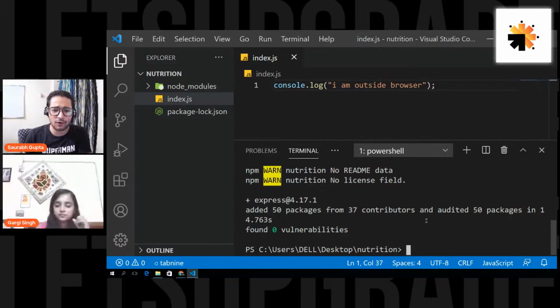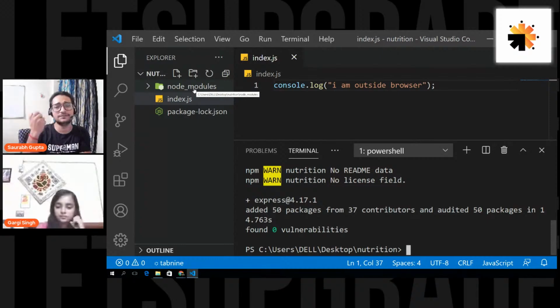And as you can see, we have also installed Express. So now we also have Express in our project, right? After installing Express, whenever you install a third-party package, you always get a folder named node_modules. This is the place where all the third-party and inbuilt packages are stored. That's it. Is that clear?